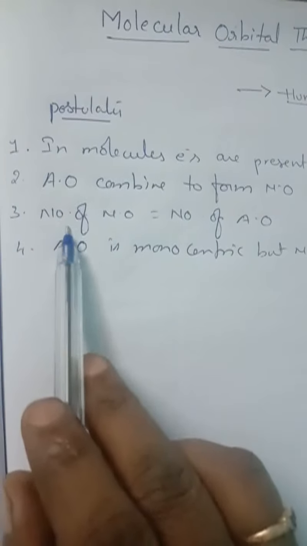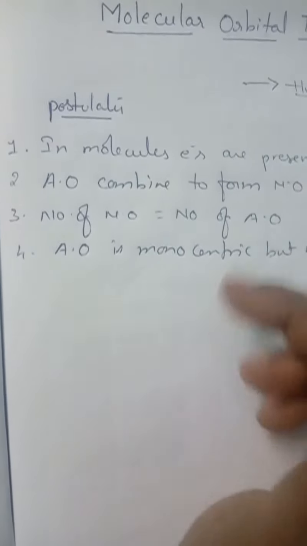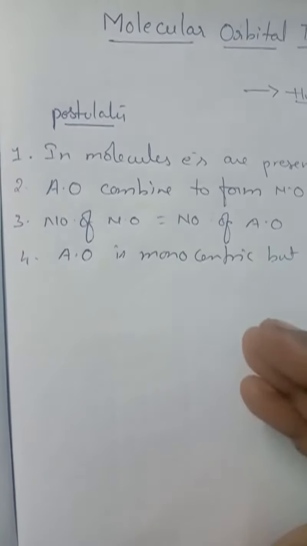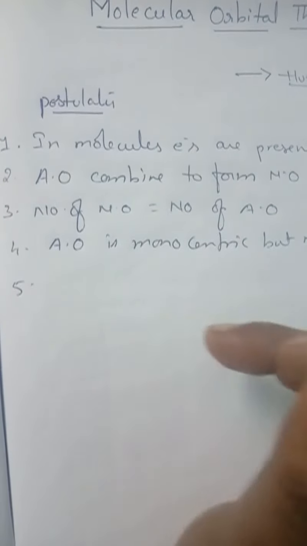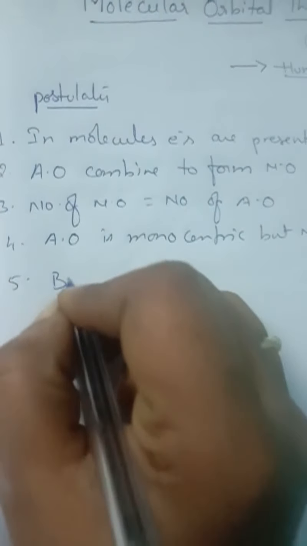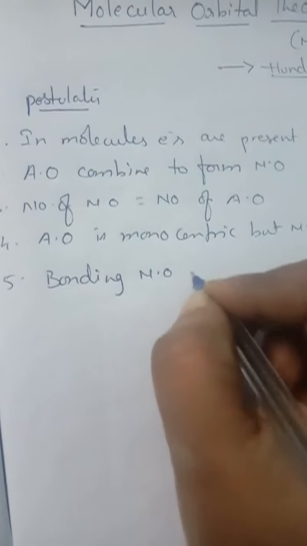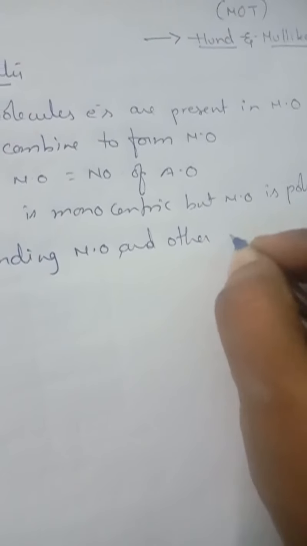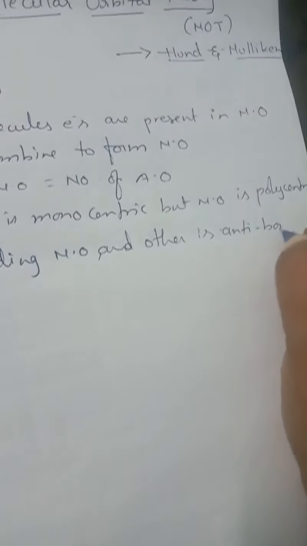As I said, the number of molecular orbitals formed should be equal to the number of atomic orbitals combined, isn't it? So when two atomic orbitals combine, two molecular orbitals are formed. In that, one is known as the bonding molecular orbital, while the other one is called the anti-bonding molecular orbital.